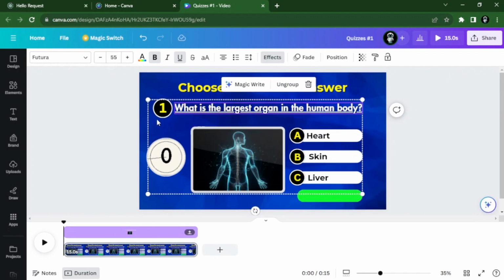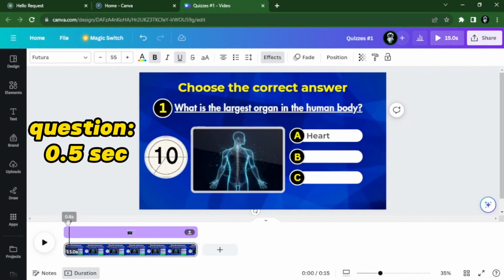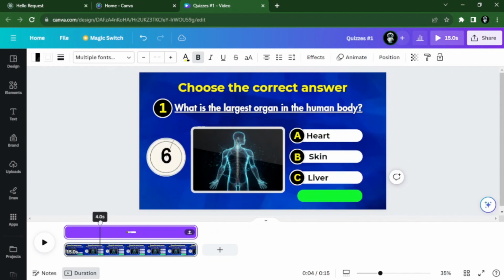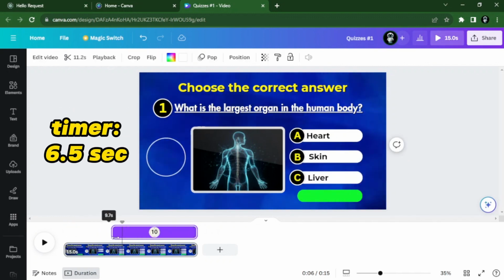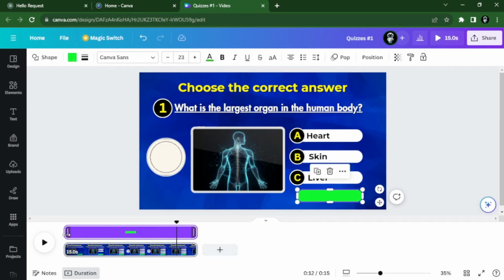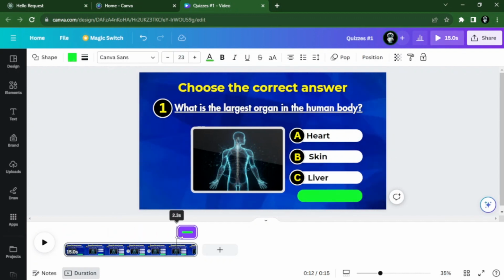You have to do this to every element to set their timing. I want the question to appear after 0.5 seconds when the video starts. The letter A at 2 seconds, letter B at 3 seconds, letter C at 4 seconds. Then the timer is at 6.5 seconds, so the viewer still has time to understand the question before the timer starts. Set the endpoint of the timer once it reaches 0. And for the green box, it should show after the timer ends. Play the video and make the necessary adjustments if needed.